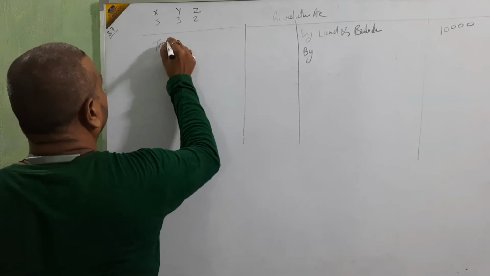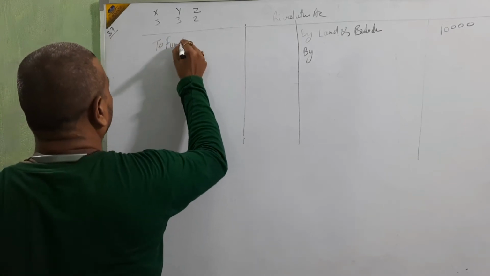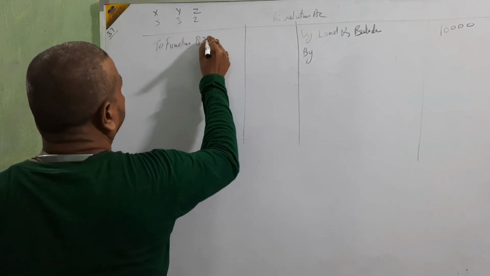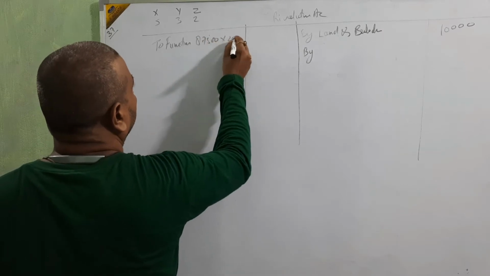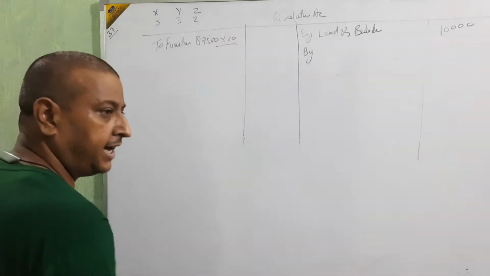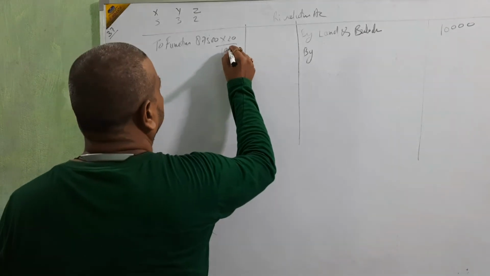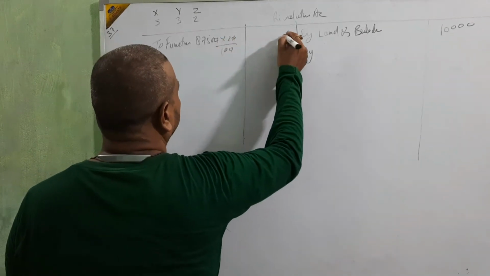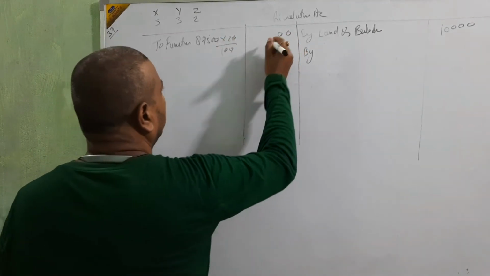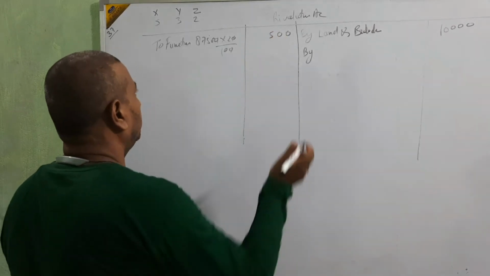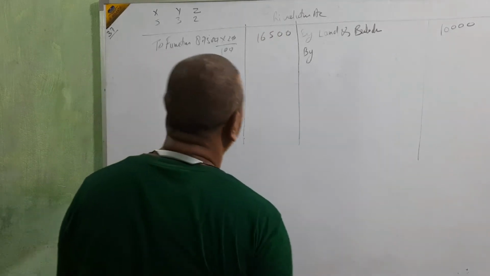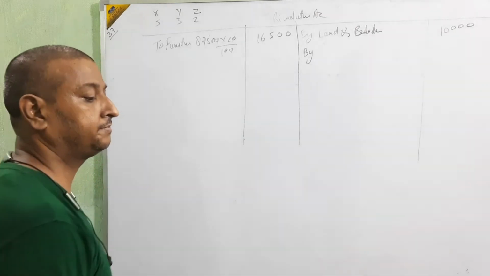Depreciate means 20% of 87,500. Cut the double zero, 5 and 1 remain. So the depreciation is 16,500. Okay, next.